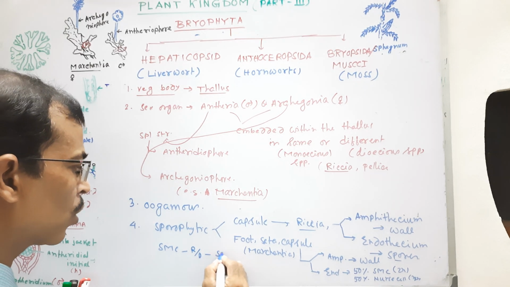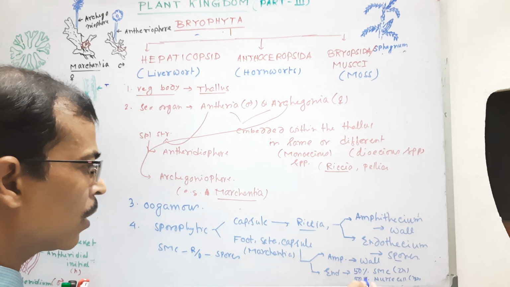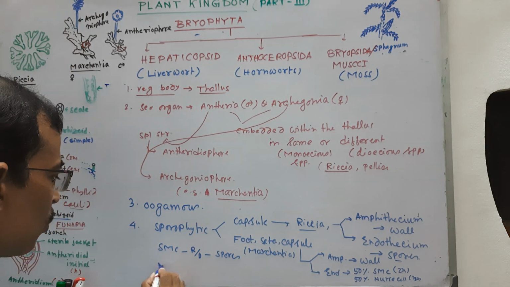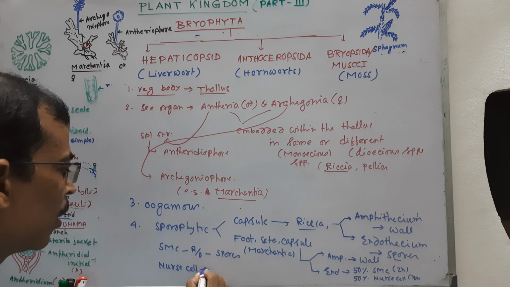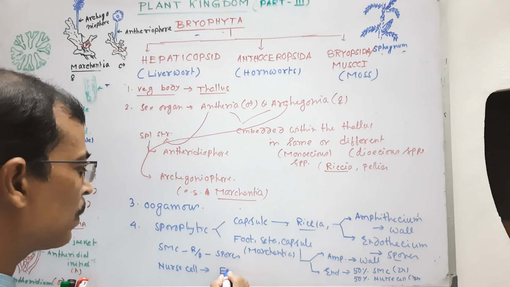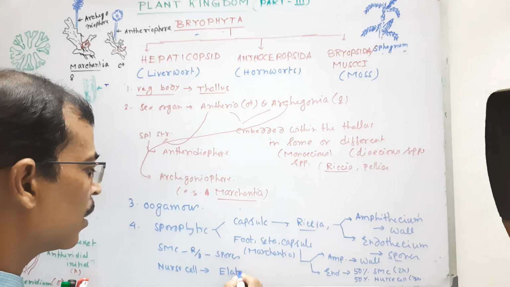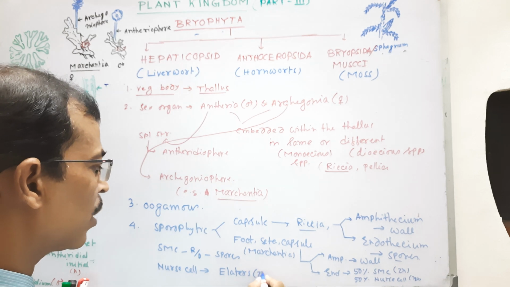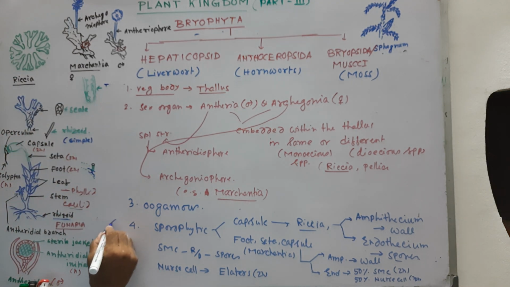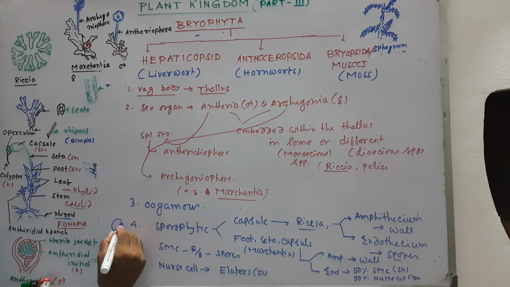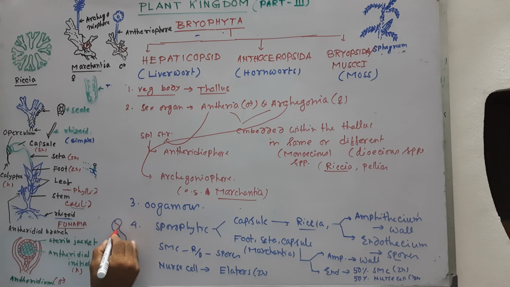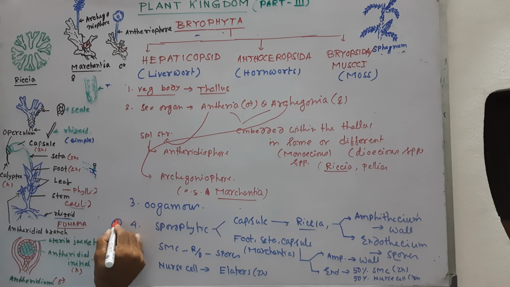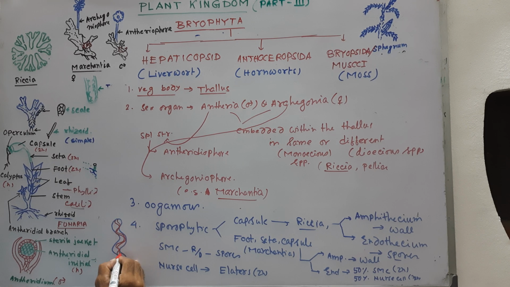The nurse cells, which are also diploid in nature, produce a special structure, the elaters, which are 2n and have a spiral band of thickening, two spiral bands.